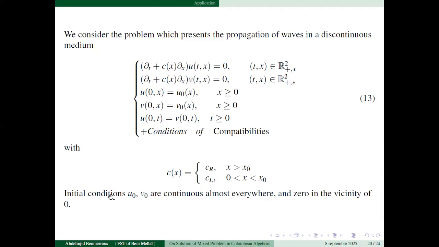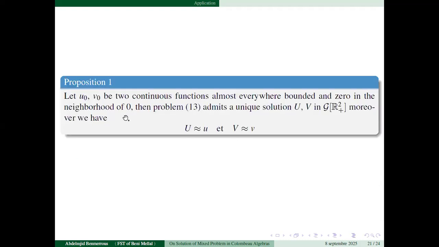Also, the initial conditions U0, V0 are continuous almost everywhere, and vanish in a neighborhood of 0. So, as a result, let U0, V0 be continuous functions almost everywhere, bounded and 0 in the neighborhood of 0. Then the problem 13 admits a unique solution